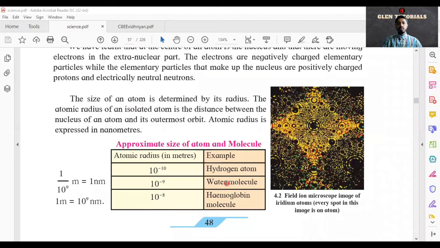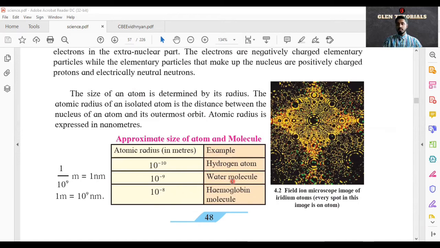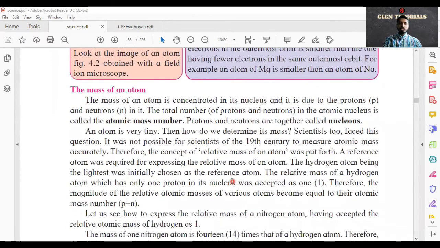Approximate size of an atom and molecule: a hydrogen atom is around 10⁻¹⁰. A water molecule is 10⁻⁹, very minute. And a hemoglobin molecule, which is mostly in our blood, is around 10⁻⁸. Okay, now mass of an atom.